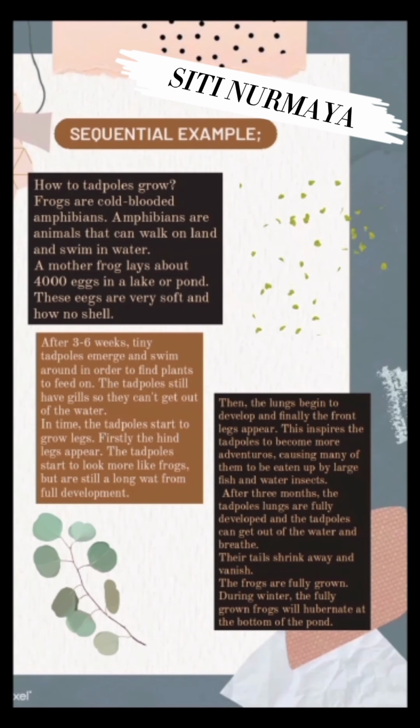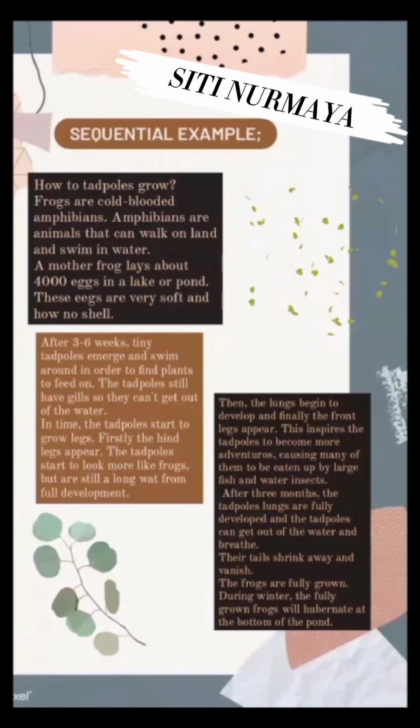Sequential example. How do tadpoles grow? Frogs are cold-blooded amphibians. Amphibians are animals that can walk on land and swim in water. A mother frog lays about 4,000 eggs in a lake or pond. These eggs are very soft and have no hard shell. After 3 to 6 weeks, tiny tadpoles emerge and swim around to find plants to feed on. The tadpoles still have gills, so they cannot get out of the water.